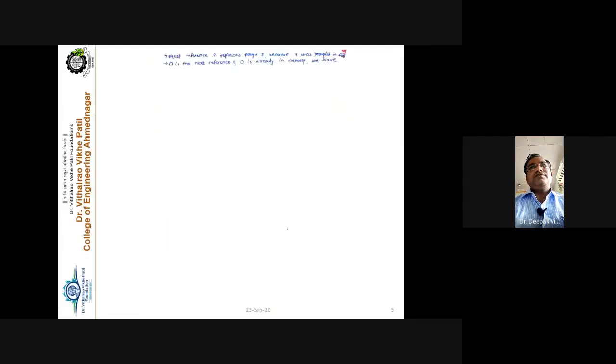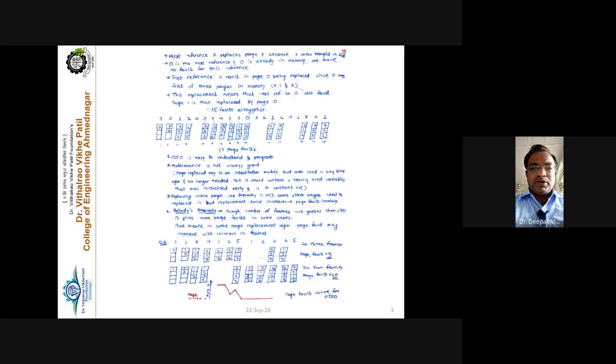We also discussed one example. From an implementation point of view, this algorithm is easy to understand as well as easy to program. Performance is not always good because it will not give you the optimum number of page faults. You remember this value, the number of page faults we got for the same string is 15. There were 20 memory references here. For the 20 memory reference string, we are getting 15 page faults, right? So these are the strings.